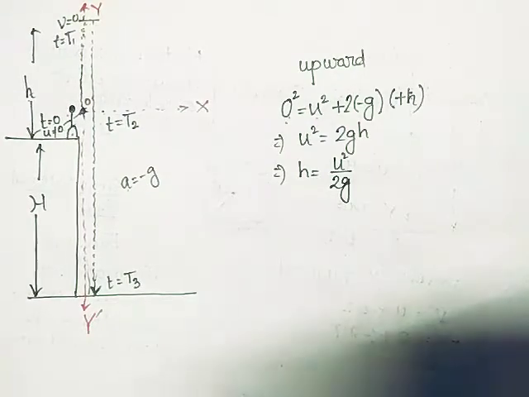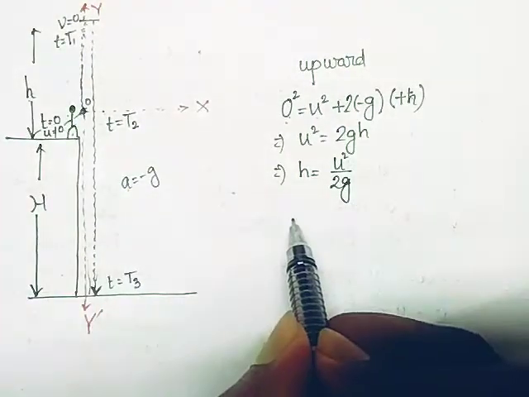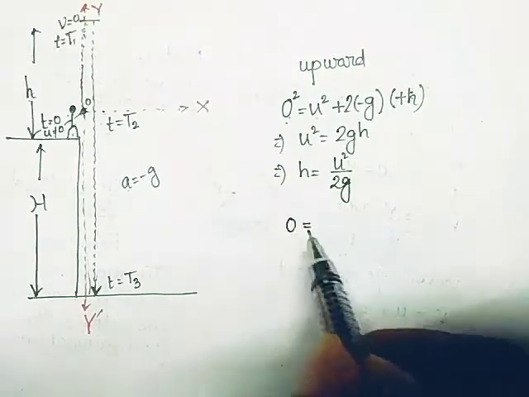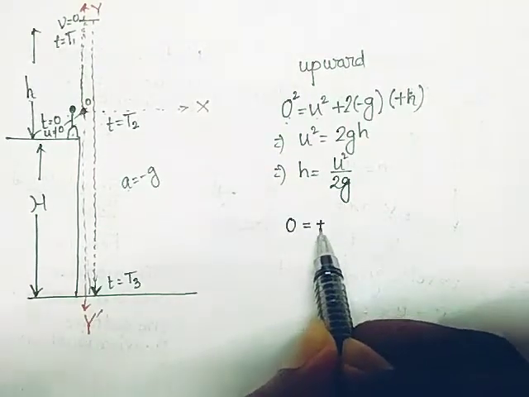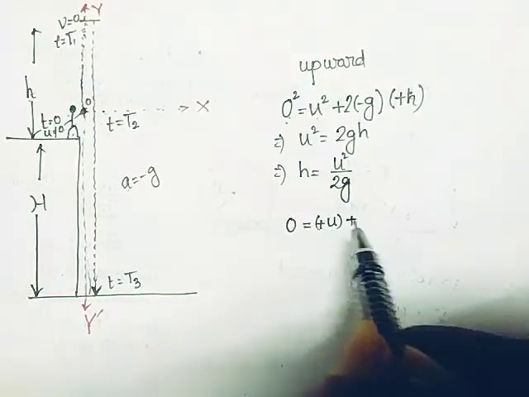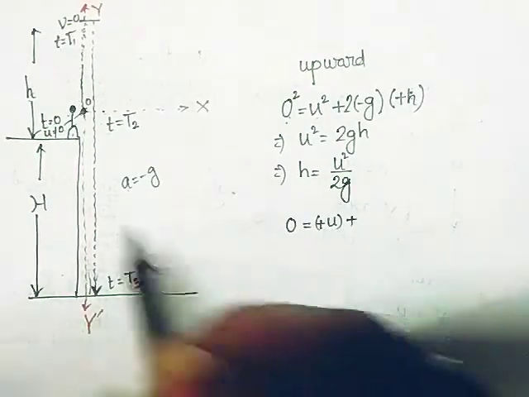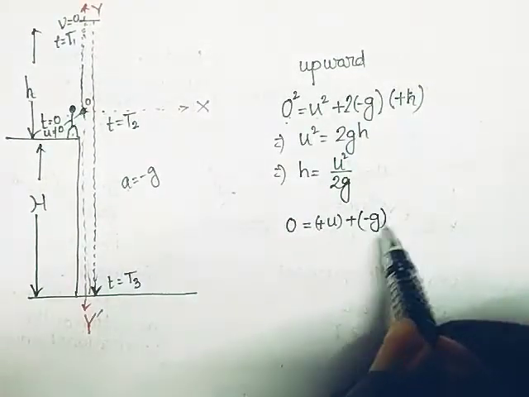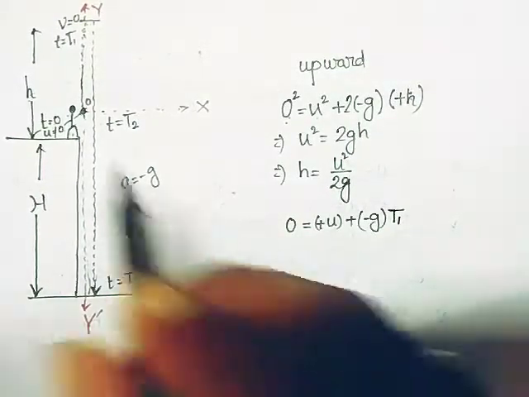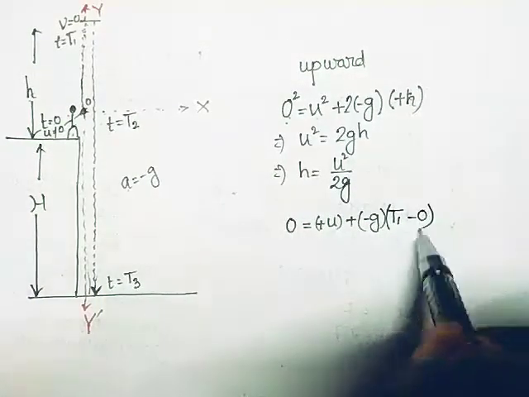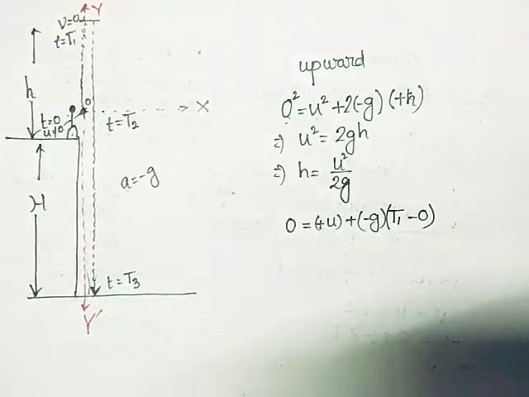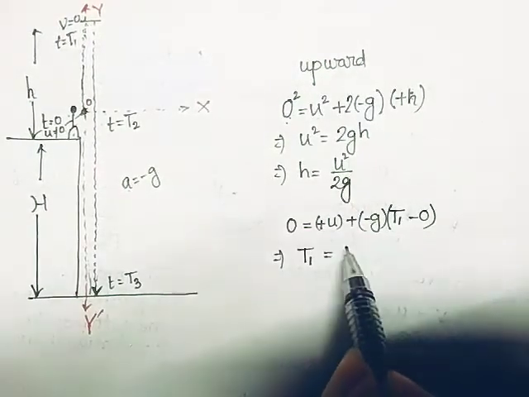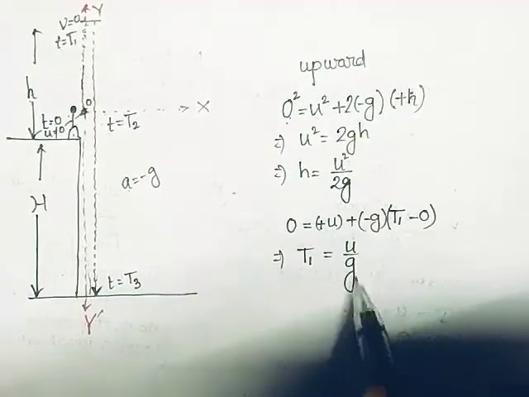Now if I want to calculate the time of reaching there, then we have to use the formula v equal to u plus at. The final velocity is 0. The initial velocity is upward, so it is plus u, and the acceleration is downward, so it is minus g along the negative y axis, and the time of reaching is t1 minus 0. So from here, t1 equal to u by g.